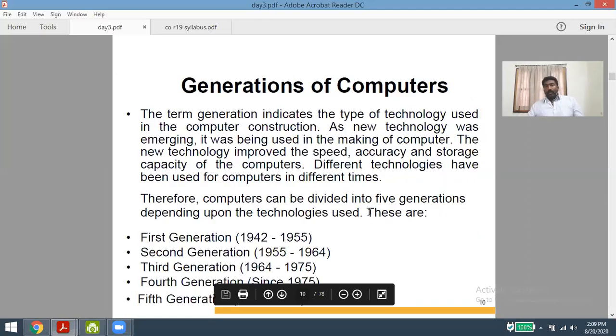And coming to the next topic, that is the generations of the computer. So what is called a generation?